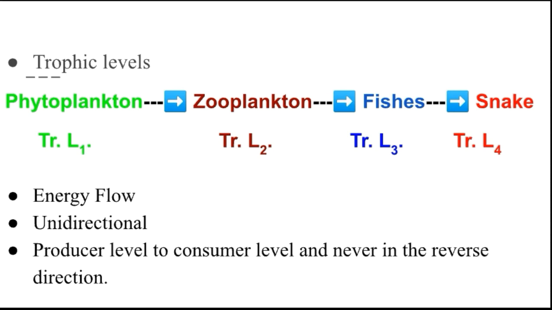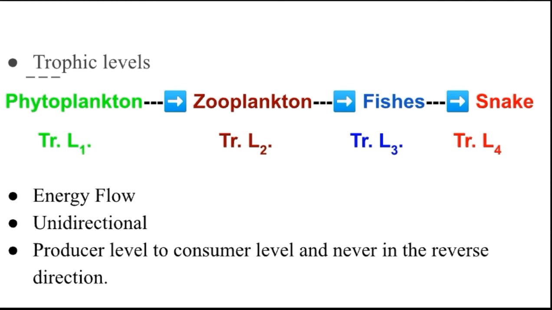You see here, energy is transferred from producer level to consumer level, meaning energy is produced in the phytoplankton and then transferred into the consumer level. Similarly, energy flows from the producer level to the consumer level, and never in the reverse direction.